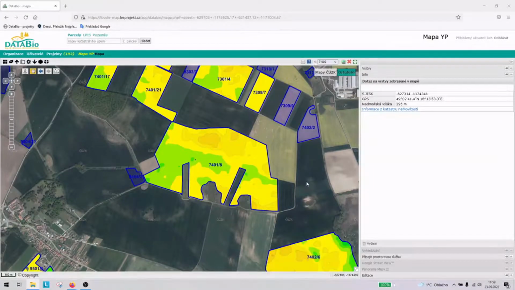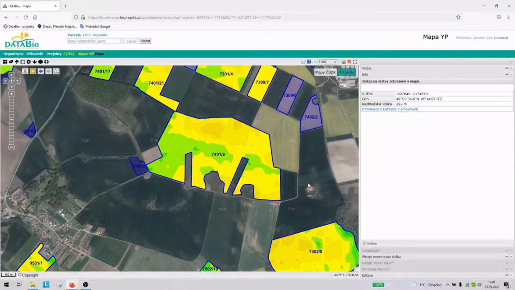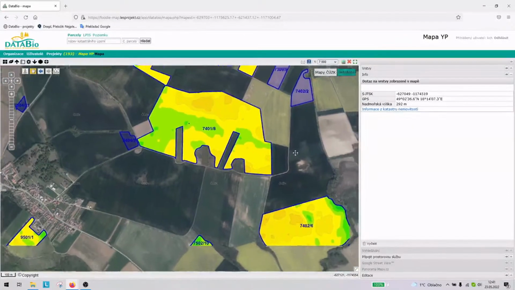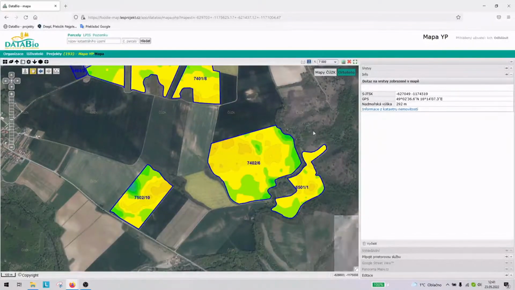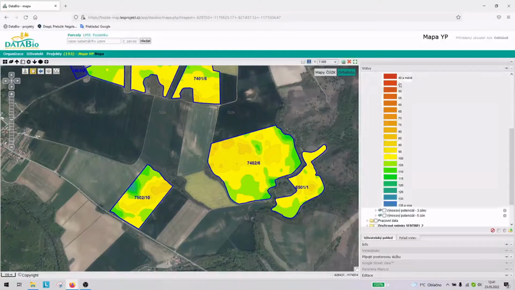If the meteorological conditions are somehow untypical or extreme for a given location in some seasons, there might be significant deviations from this behavior, but in the long run, the relative distribution of the yields within most fields tends to repeat. The colored zones you can see in the map represent relative distribution of the yields within selected fields. Here you can see the color scale.